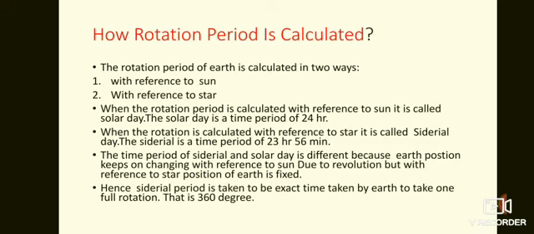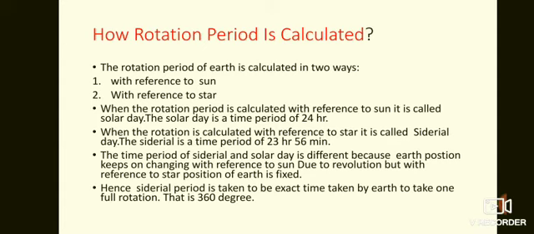When the rotation of the earth is calculated with reference to the star, it is called a sidereal day. The time period of a sidereal day is 23 hours 56 minutes, which is the appropriate one.